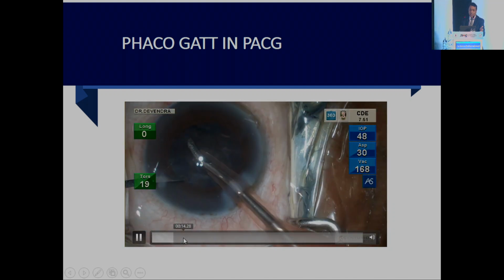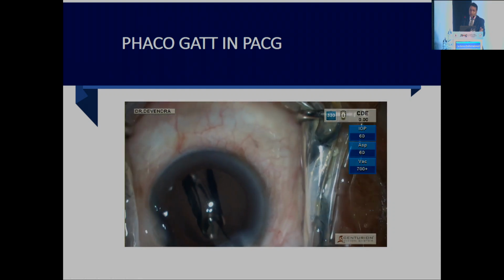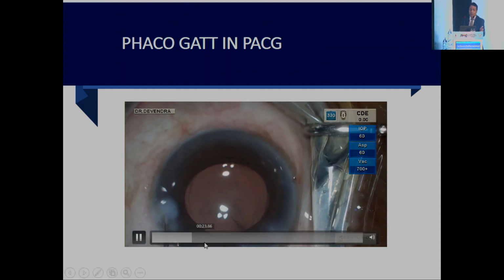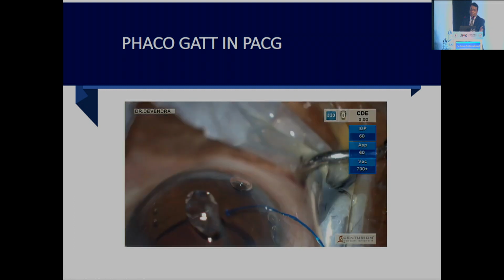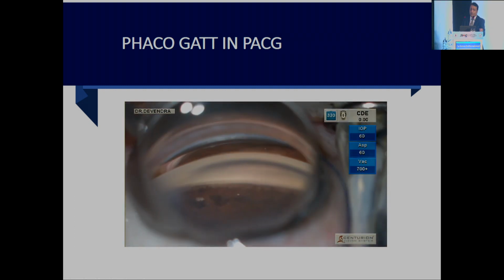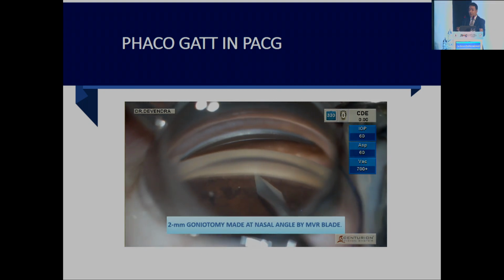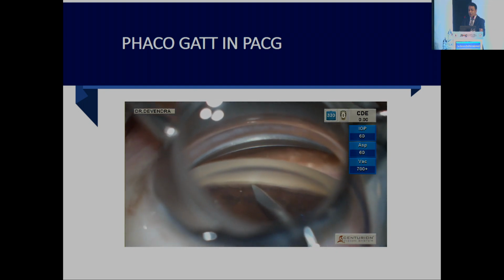Definitely, in such PACG cases, doing the phaco is a little more challenging compared to POAG cases. We have to keep this in mind and be ready with all these things. So again, in a similar way, a good part is that these angles are a bit open because they are post PI cases, and you really have to make the goniotomy.